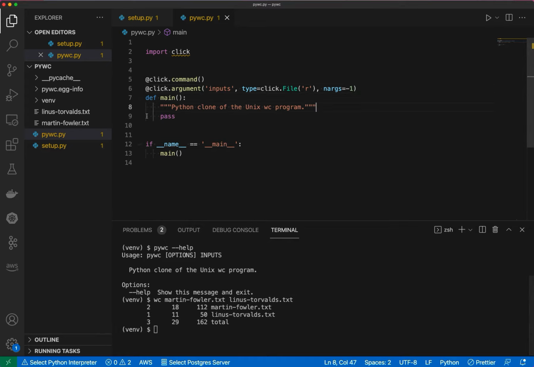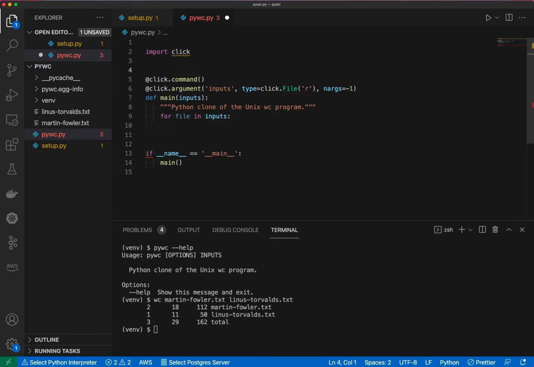So let's start handling these arguments a little bit. So the way that you get control or gain access to these arguments is you specify a function parameter of the same name. So inputs will be a list of files fed into the program. Now let's demonstrate how we can work with these files a little bit in a stepwise fashion. So one thing I could do is I could just iterate over each file in inputs, and I could print out like what file was being used.